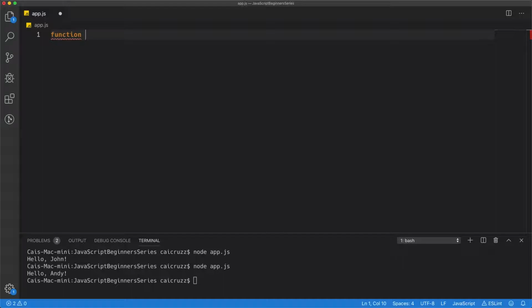There's something called anonymous functions and lambda expressions that don't really have a name, but that's out of the scope of this. For now, just know that any function that you declare the way I'm about to show you needs a name. So function, let's call this sayHello.